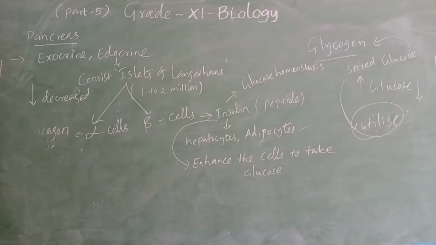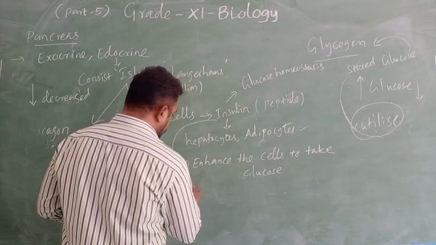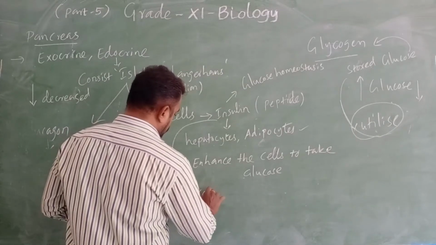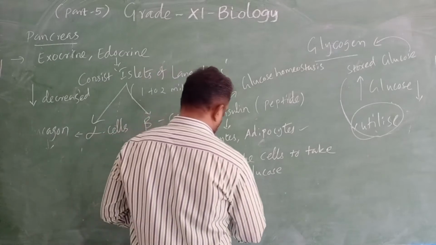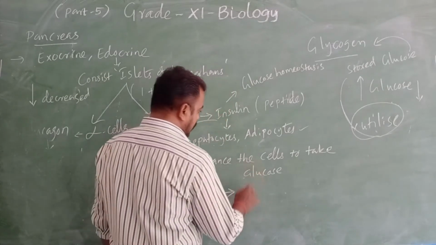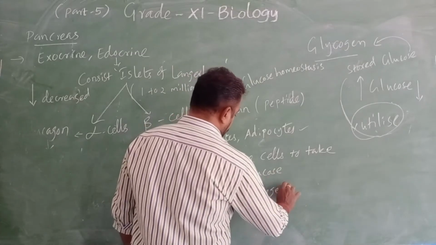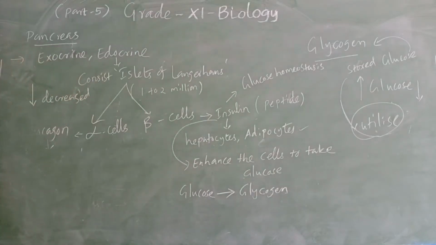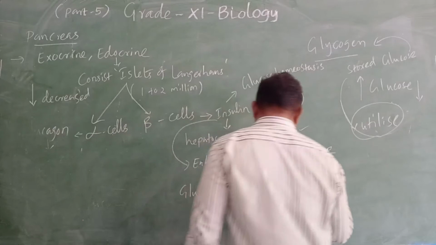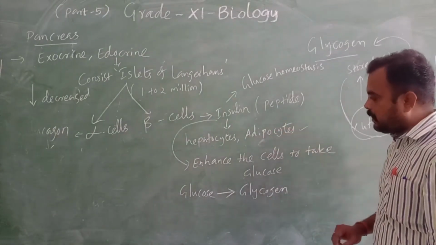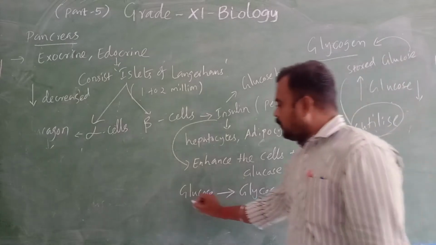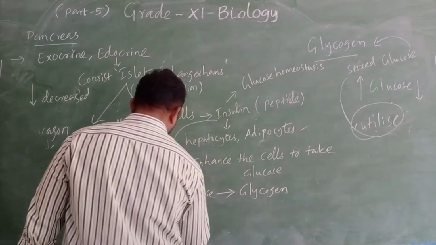Okay, next, the glucose is stored in hepatocytes and adipocytes as glycogen. So what has happened? If glycogen is formed in the hepatocytes and adipocytes, automatically the glucose level will decrease in the blood.